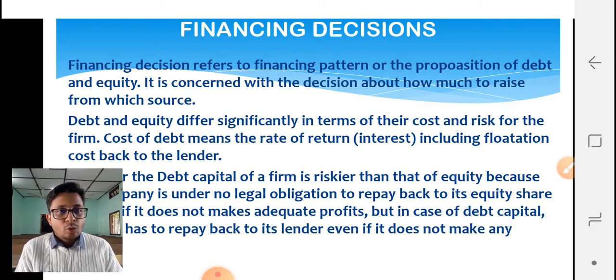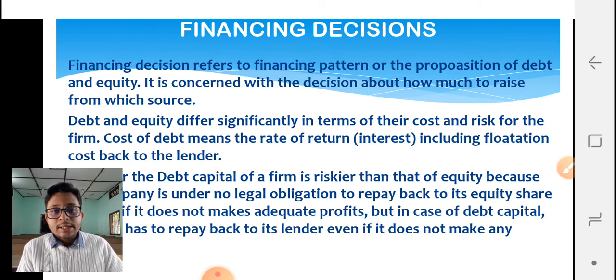See now, the cost and risk differ significantly between taking a loan from a bank and issuing equity shares. I repeat, the cost involved in taking a loan from a bank is much less, but taking a loan makes it much riskier because a company is under legal obligation to repay whatever loan amount they have taken within a particular period of time, right?